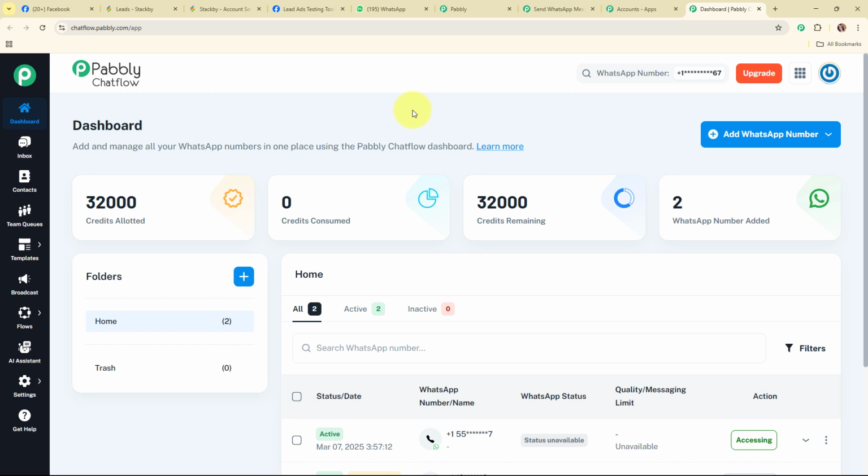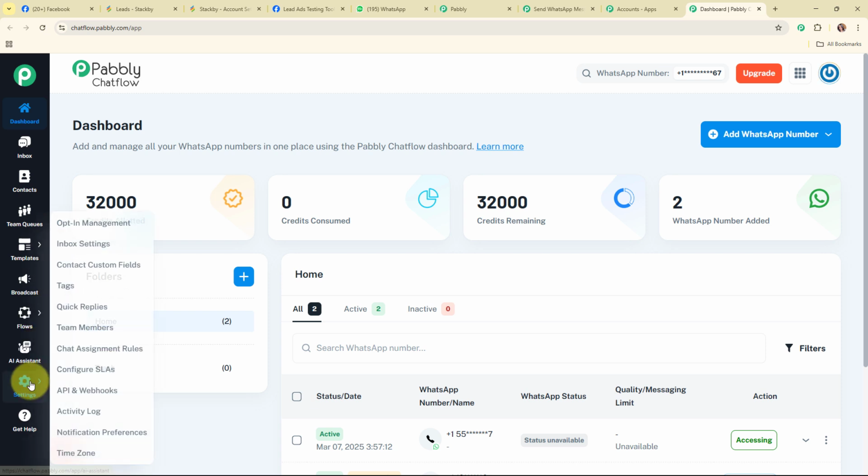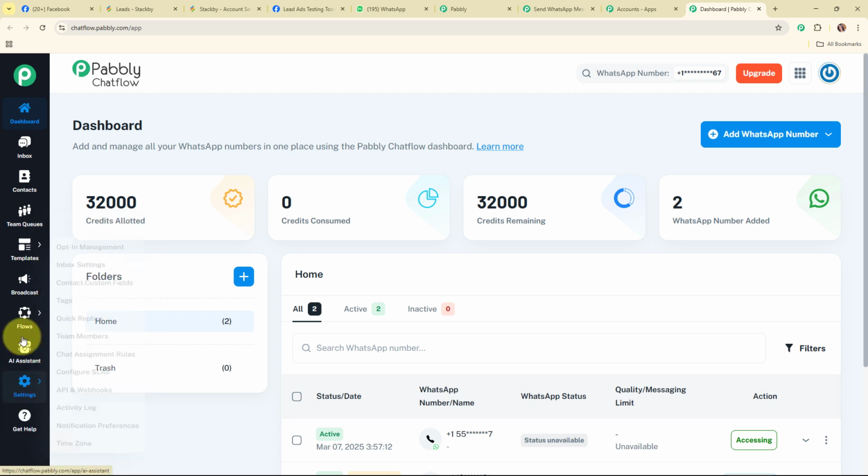Here let me tell you that Pabbly Chatflow offers some amazing features that are available in the left side bar, such as inbox, contacts, team queues, templates, broadcast, flows, AI assistant, settings and get help as well. If you wish to learn about any of the features in detail, then you can check out the videos dedicated to each of the features available on our YouTube channel and on our landing page as well. Alright, so this was all about the features, and now firstly we are going to connect our Pabbly Chatflow account with our Pabbly Connect.